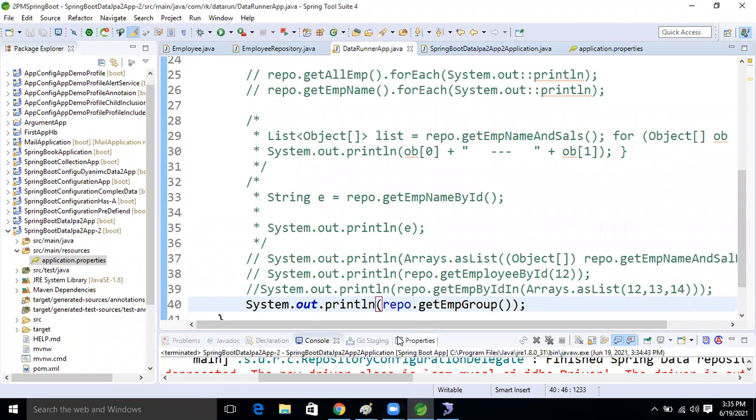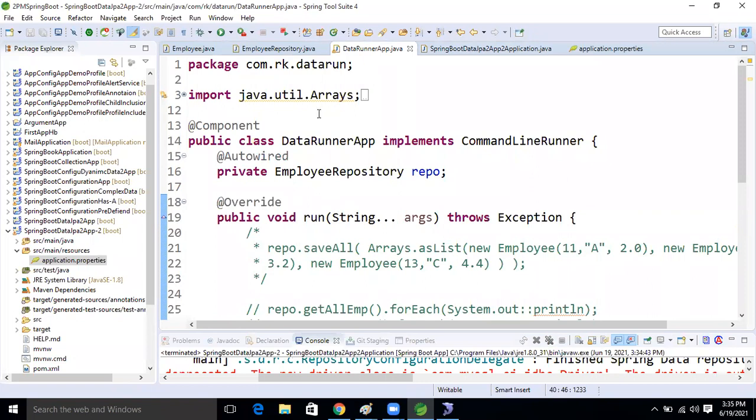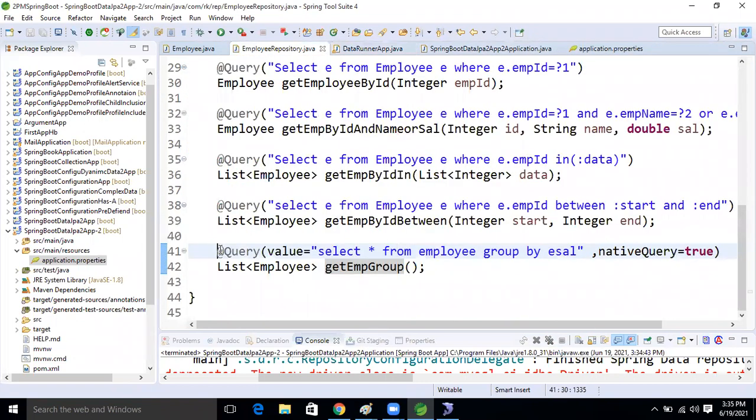Till now, on the initial day, and last weekend on Saturday, I told you that a query is a query. The Query annotation supports non-select operations also, select as well as non-select operations, right? I hope people remember.